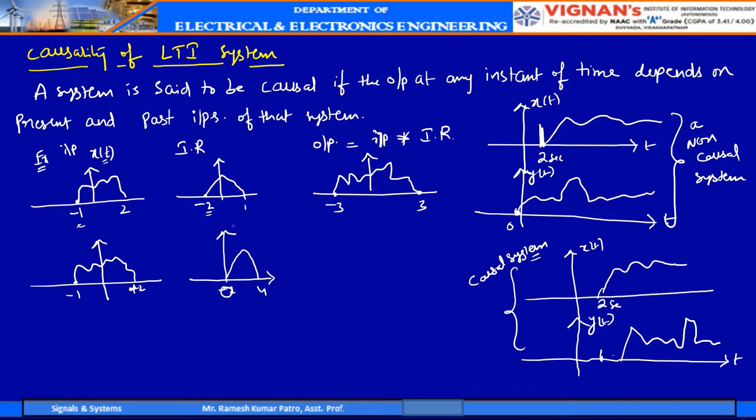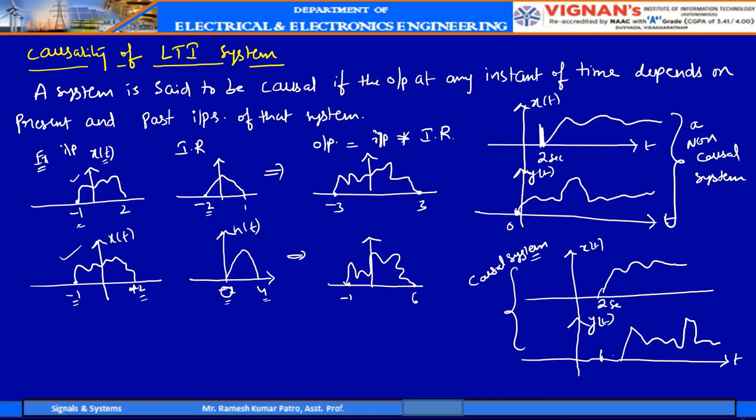So this is the new system I have considered, and I have given the same input as earlier. These two are the same inputs, but I have changed the impulse response. Now, again using the property of convolution, the output will extend from -1 plus 0, which is -1, and the upper limit will be 2 plus 4, which is +6. So the output will be like this. You don't bother about the shape, just observe the time durations.